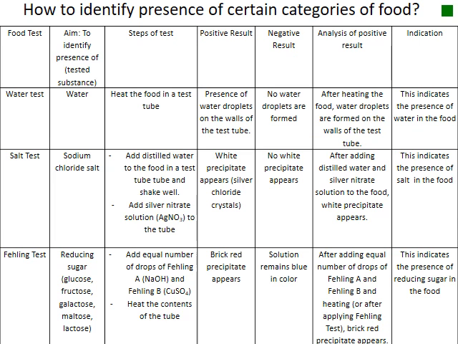How to identify the presence of certain categories of food. Food test: aim, steps, positive, negative, analysis of the positive, and indication.